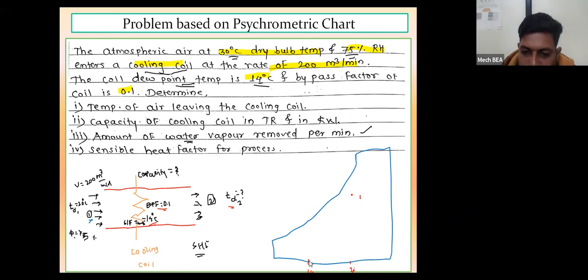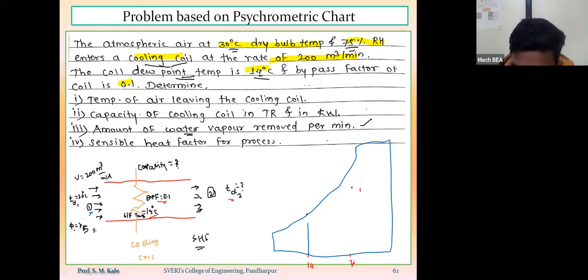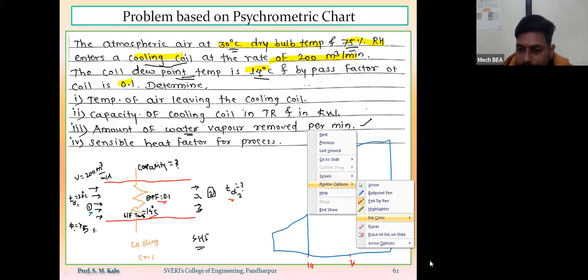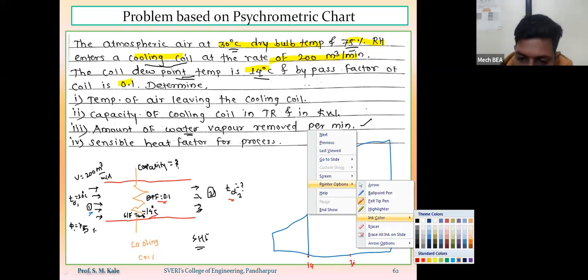So this will be my 14 degree centigrade line. So now where should I locate the coil condition line?